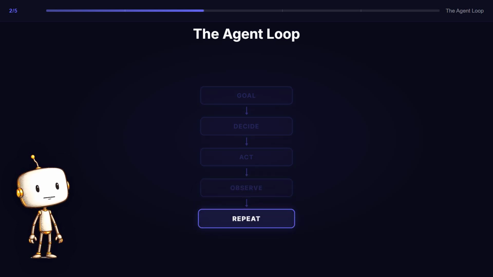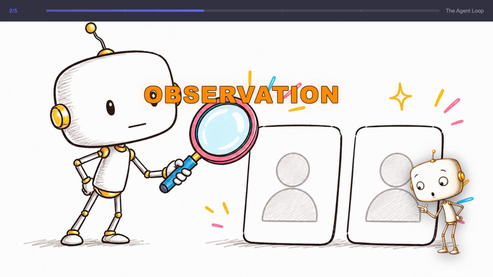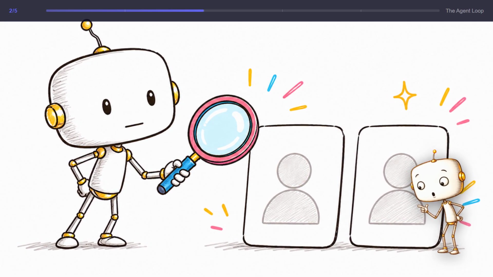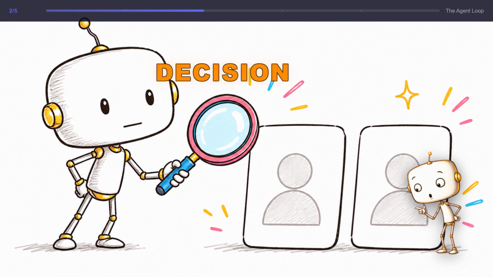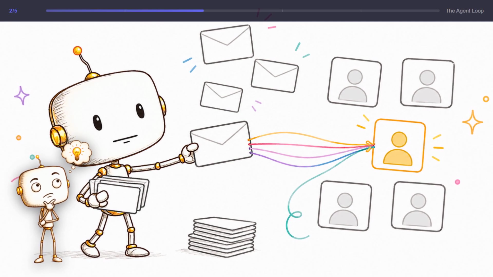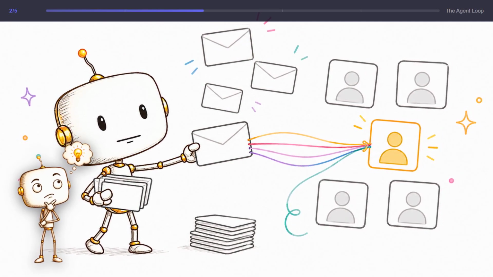Back to the lunch example. Decision, I need to find Sam. Action, search contacts. Observation, there are 2 people named Sam. The loop now has new information, so the next decision changes. Now it decides again, checks recent emails for context, finds the right Sam.